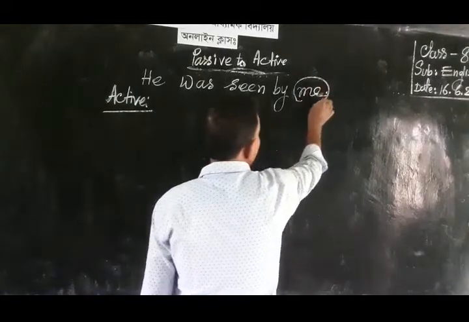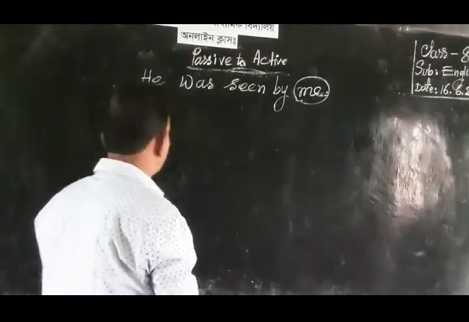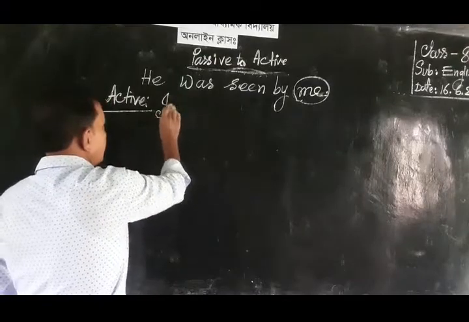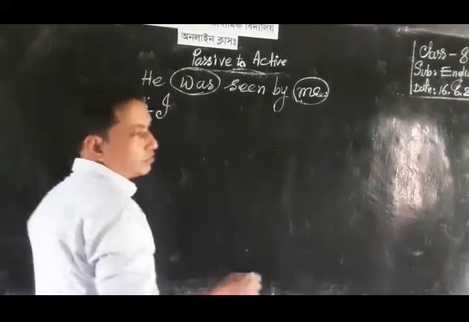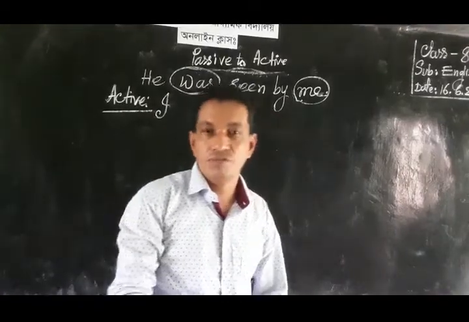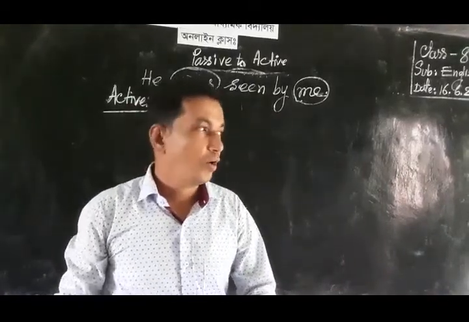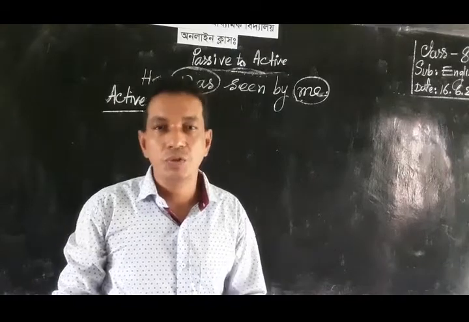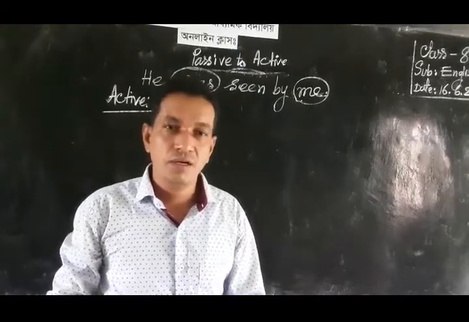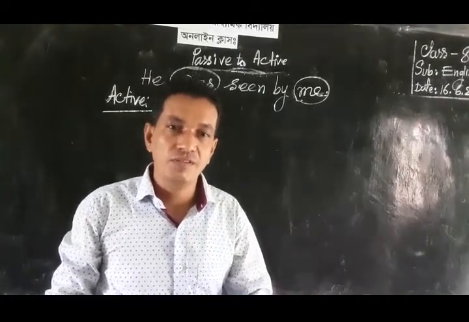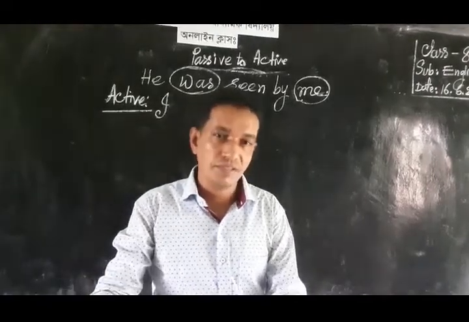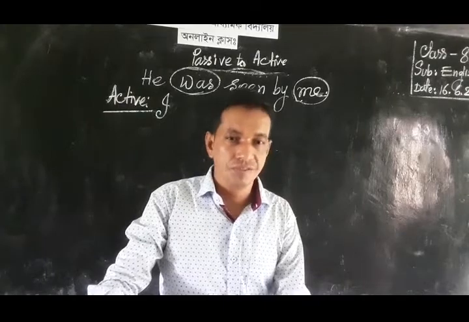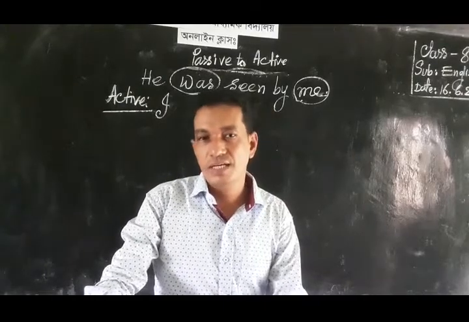In case of past indefinite tense, at first we need the subject form. Here the object form is me, and its subjective form is I. And I also discussed the extra auxiliary verb of this tense. In this tense, the extra auxiliary verb is was and were. We know was and were are necessary to change active voice into passive one. And if we want to change passive voice into active one, we must omit the extra auxiliary verb.